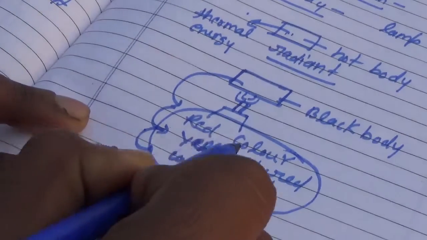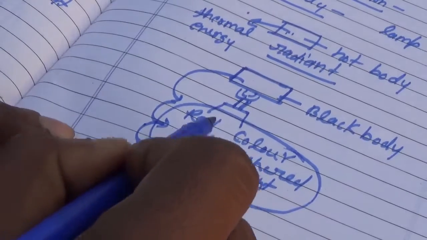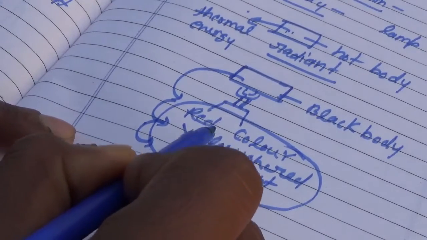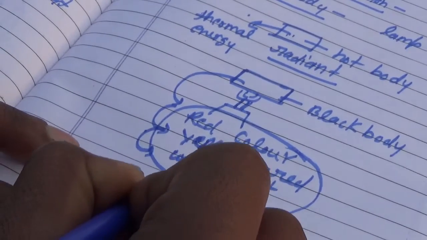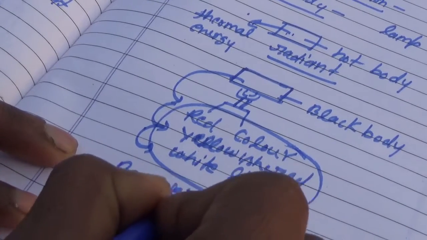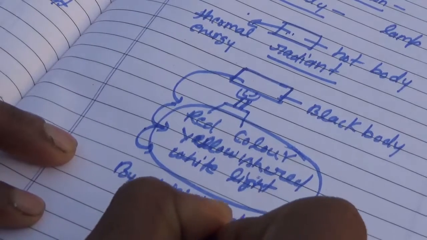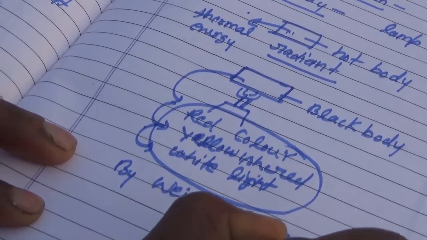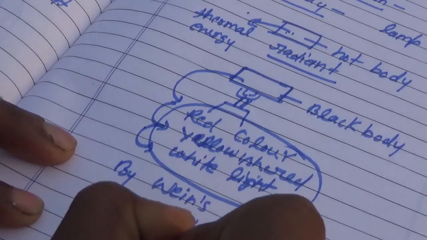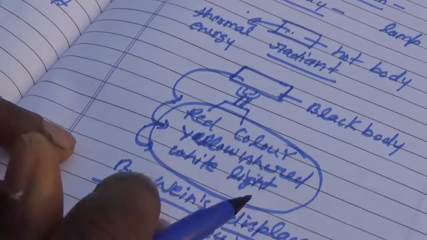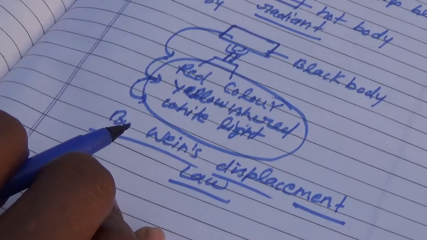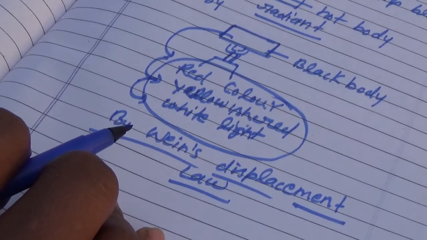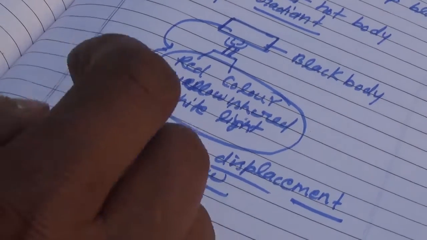Dear students, why the body changes its color on supplying heat energy, we can understand by Wien's displacement law. What is the significance of Wien's displacement law? With the help of Wien's displacement law, we can find out the temperature of celestial bodies also.